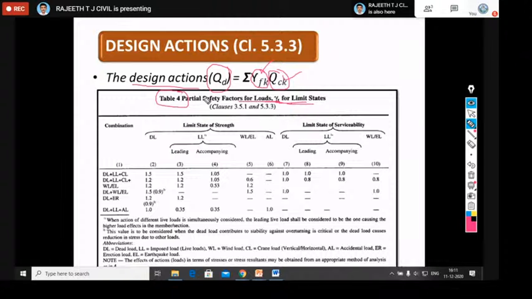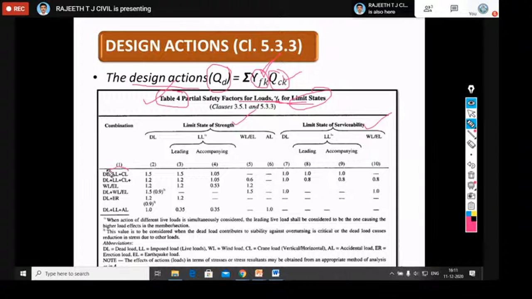Take care about the possibility of unfavorable deviation in load calculation and inaccurate assessment of load. Those things we can take into consideration by taking the partial safety factor. But according to the code, they gave Table number 4 separately, exclusively for partial safety factors for loads, and exclusively for limit states, that is limit state of strength and limit state of serviceability.